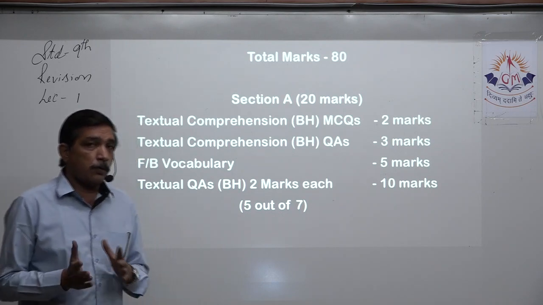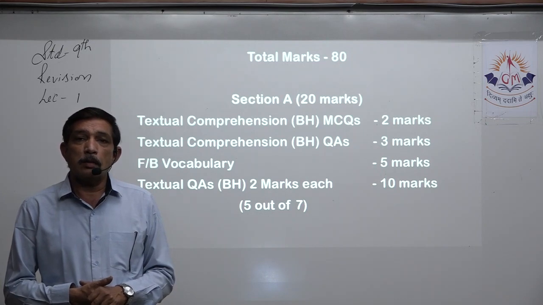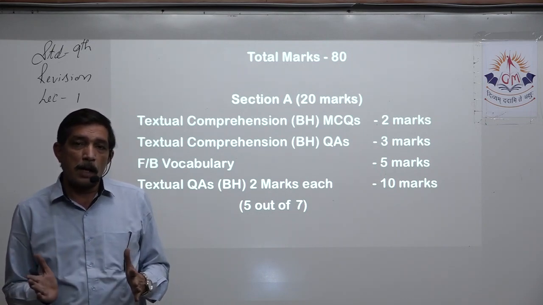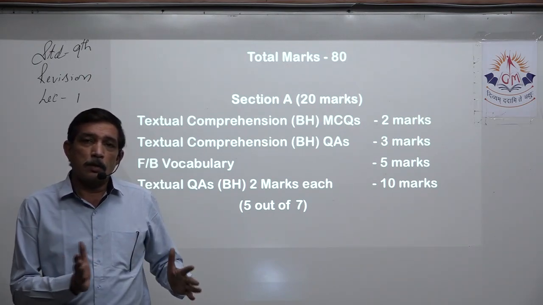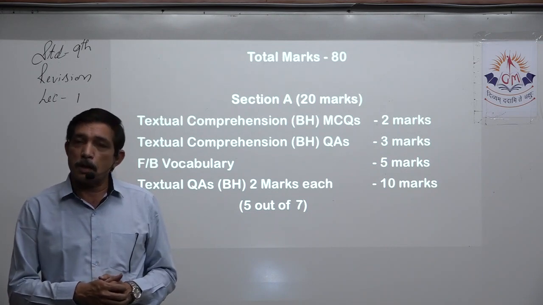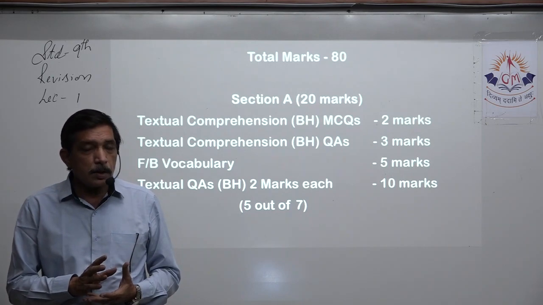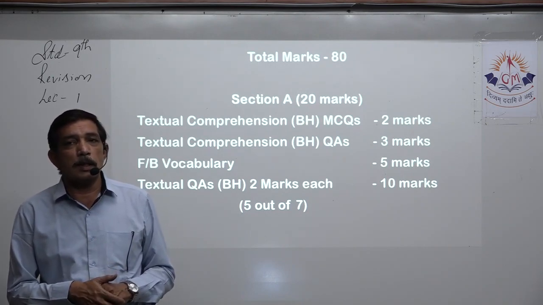Now what is the meaning of that? Comprehension we all know. For this particular year, a new syllabus has been given, some parts of the syllabus have been reduced, and the paper is going to be asked from the rest of the syllabus. So the paper pattern has been changed. We have been doing comprehension since quite a long time, 7th, 8th, 9th.